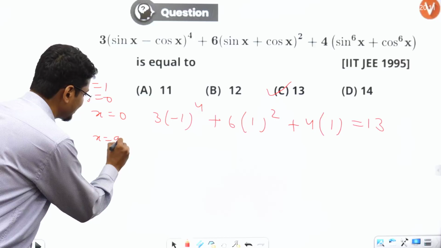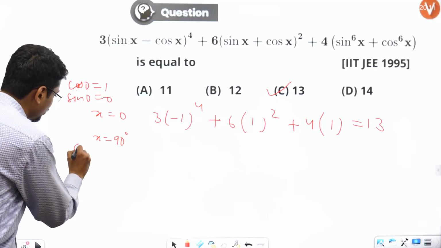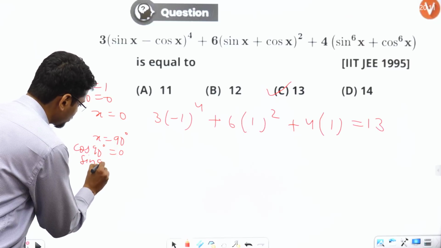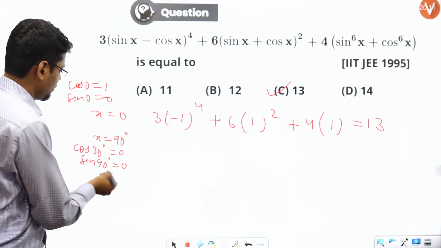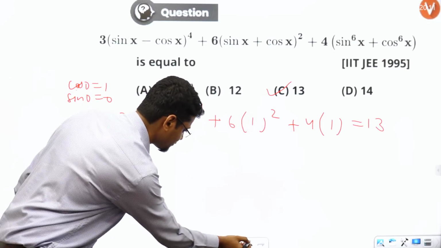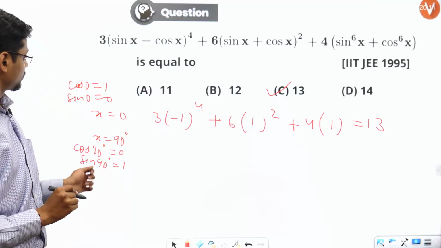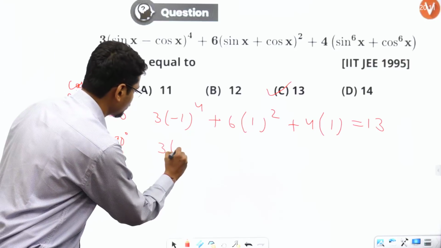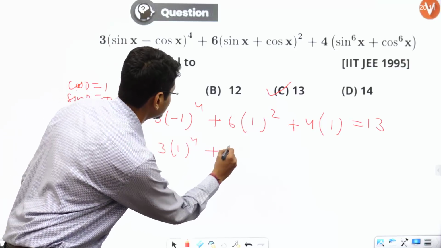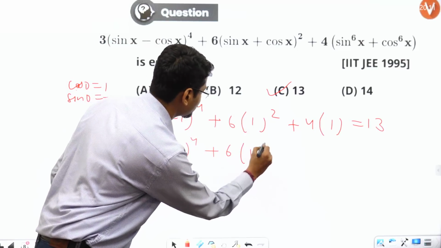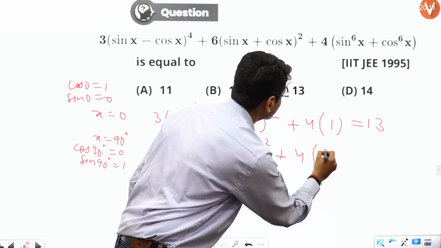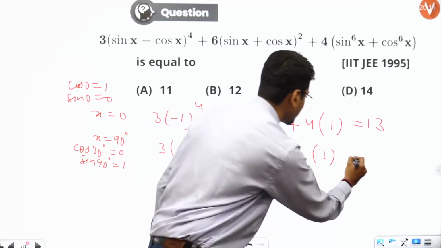Let's say x is 90 degrees. So cos 90 degrees would be 0, sin 90 degrees would be 1. So what do I get? I get 3 times (1 minus 0) to the power 4 plus 6 multiplied by 1 square. This is 1 plus 0 plus 4 times (1 plus 0), which is 1. So it becomes 13 again.